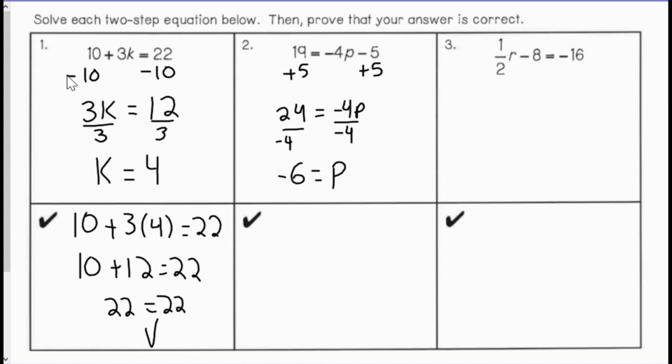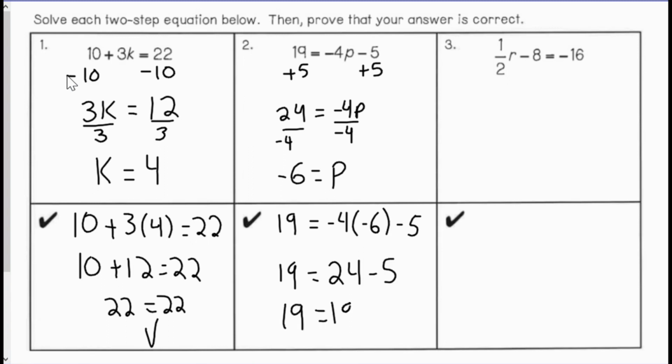Going back and checking my work, p would be replaced with negative 6. So 19 is equal to negative 4 times negative 6 minus 5. 19 equals negative 4 times negative 6 is 24 minus 5. 24 minus 5 is 19. 19 does equal 19, so that one checks out and works. So I know p is equal to negative 6.